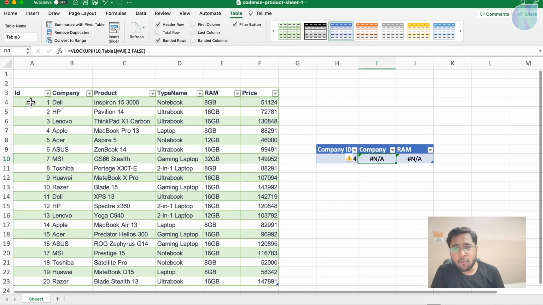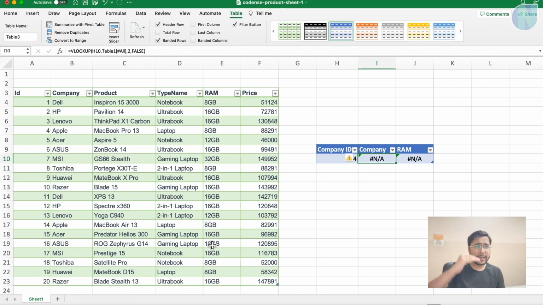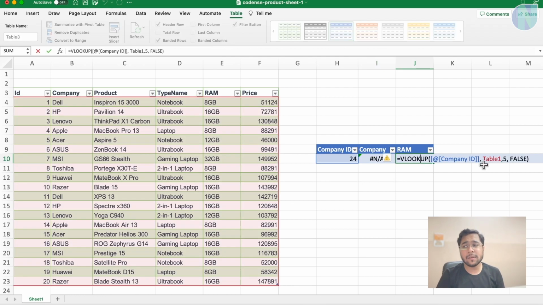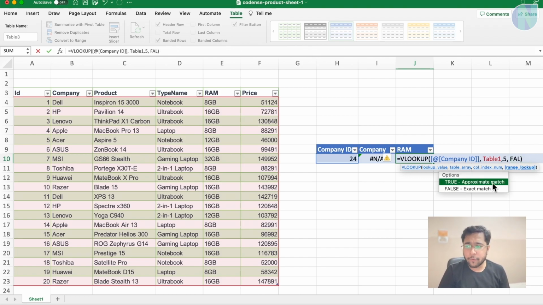So you can see how VLOOKUP helps us to look up the data vertically. Now we will see some examples of how we can use that approximate match, this last value, range lookup. When I was typing this, you can see true for approximate match, false for exact match. We have seen false for exact match for now. Let's see some examples of approximate match as well.